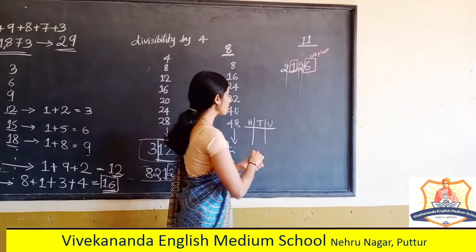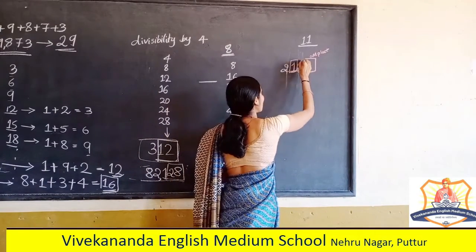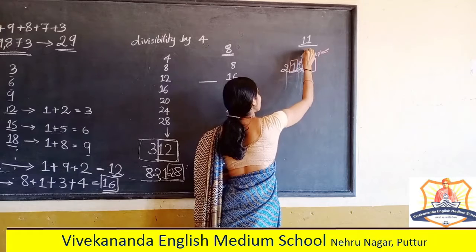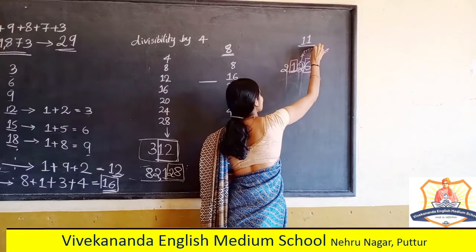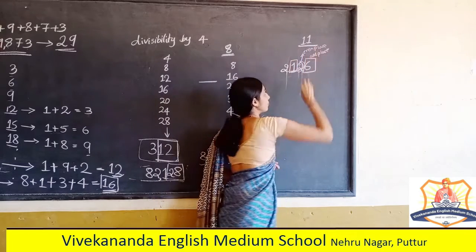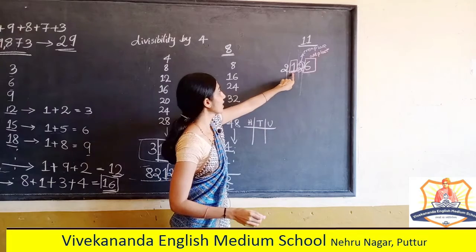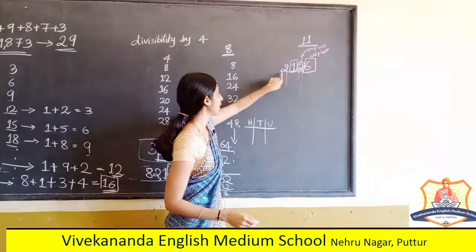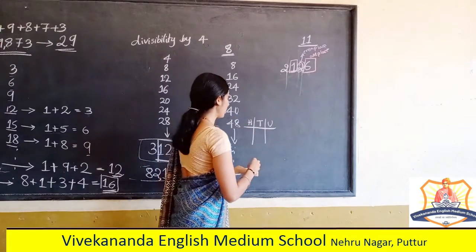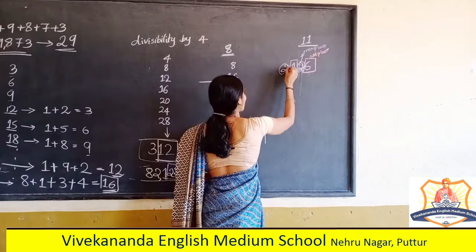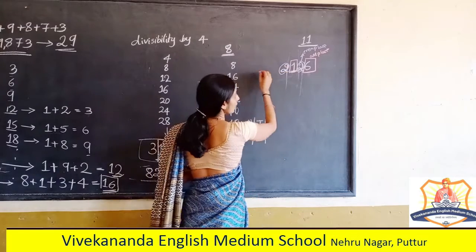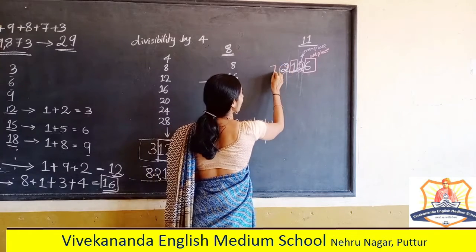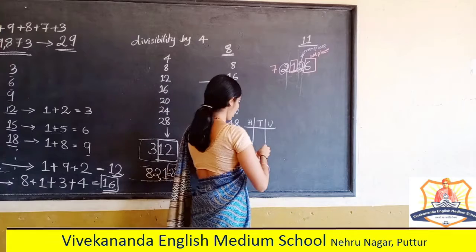Next, the second place from the right is the even place. Again, next is odd place, even place, and so on.